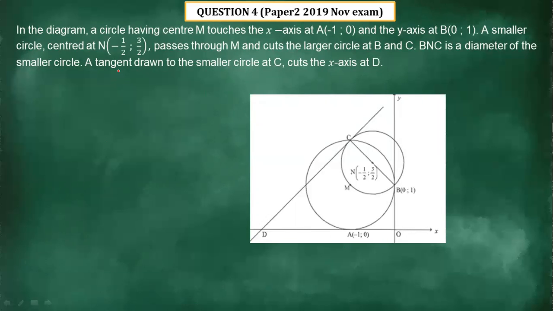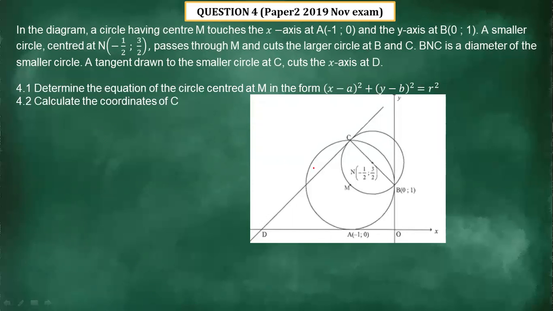A tangent drawn to the smaller circle at C cuts the x-axis at D. Then we can see there's the diagram. Now the first question that we need to address, 4.1, says determine the equation of the circle centered at M in the form of this. Now remember, for us to be able to determine the equation of a circle, we need the center and then the radius. And if you don't have the radius shown, you must be given what?